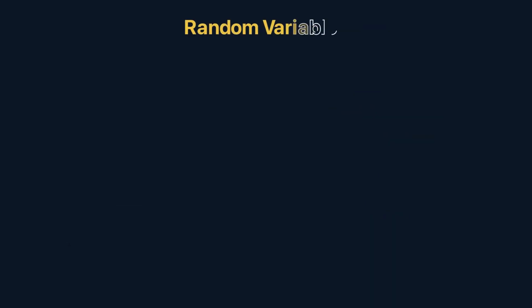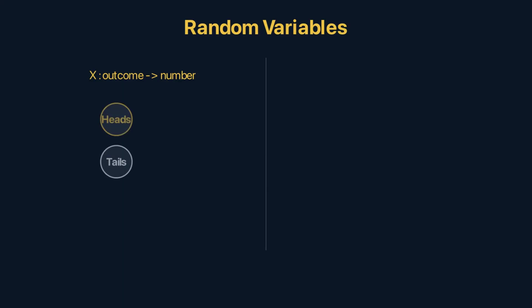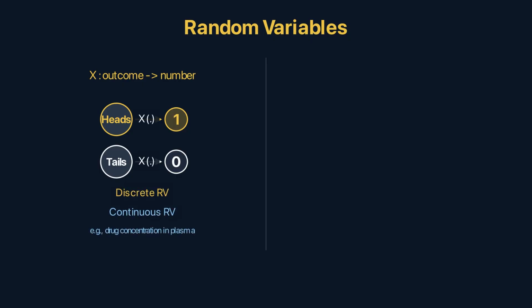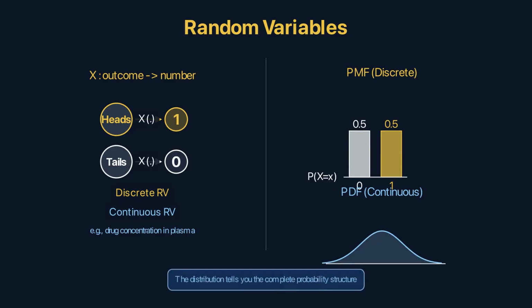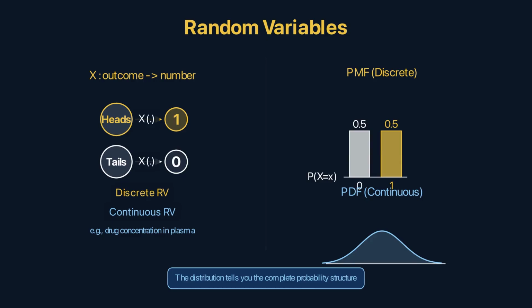A random variable maps outcomes to numbers. Flip a coin: X equals 1 for heads, 0 for tails. That's a discrete random variable. Measure drug concentration in blood: X can be any positive real number. That's continuous. For discrete variables, the probability mass function gives P of X equals x for each value. For continuous variables, the probability density function gives the height of the curve. Probabilities come from integrating the area. The distribution of a random variable tells you the complete probability structure of the experiment.